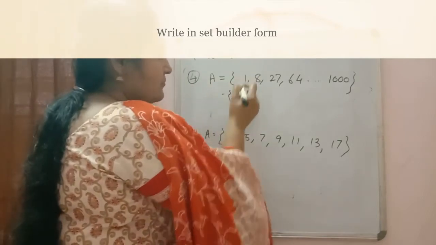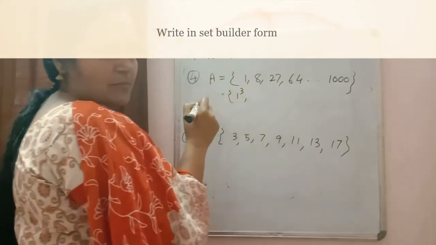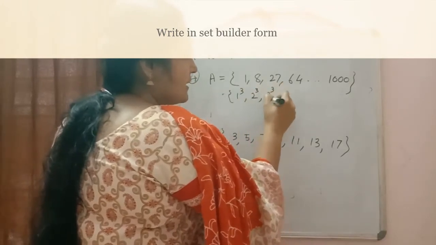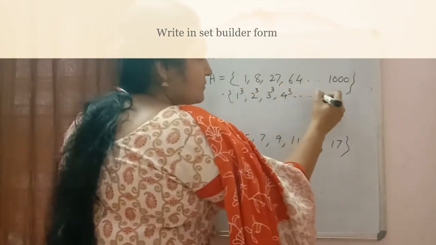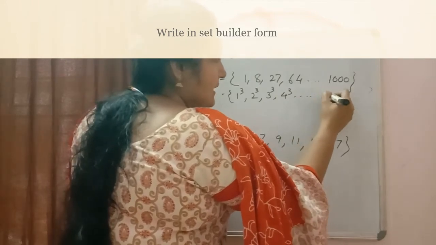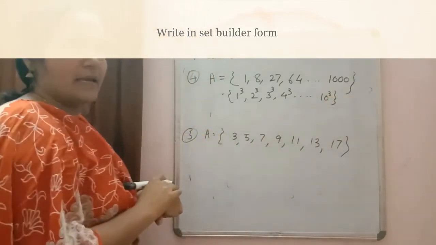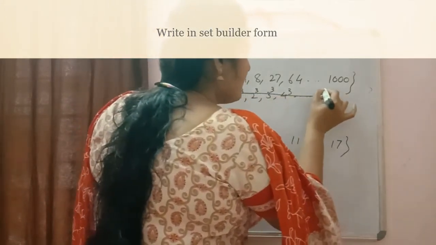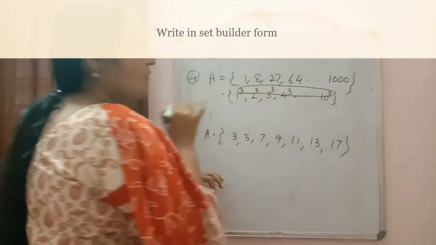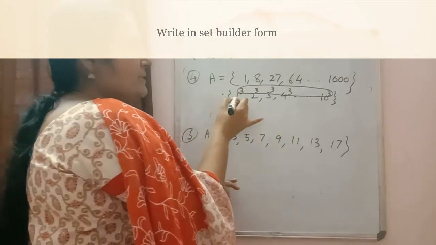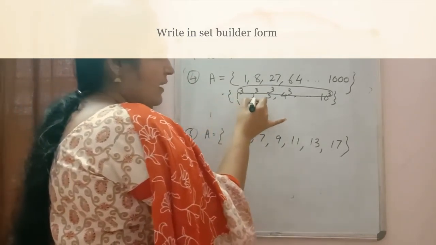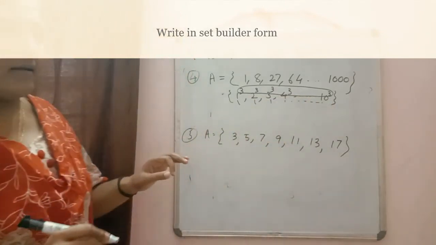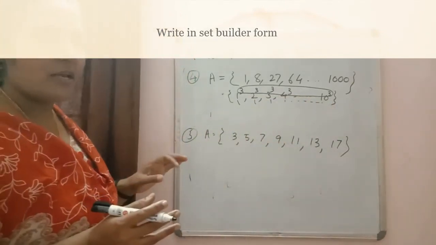First one is 1, that is 1 cube. Second one is 2 cube. Third one is 3 cube. 4 cube. In this way. Last one is what? Yes, last one is 10 cube there. Now here you can check. The power is same. Power is 3 only in all. Only the numbers are changing. The number 1, 2, 3, 4, 5, etc. till 10. So again 1 to 10 they are natural numbers only.